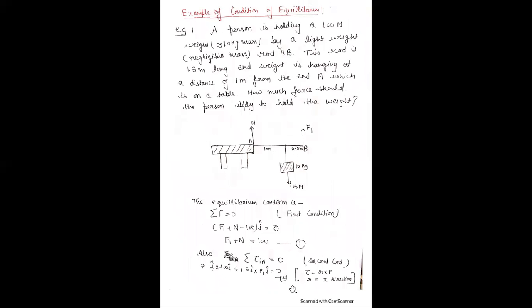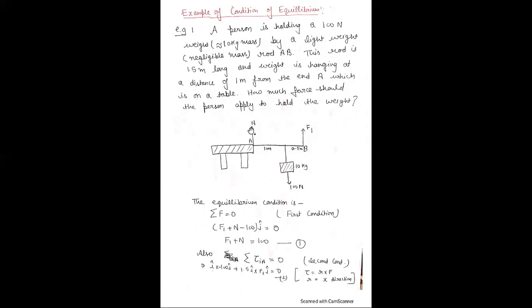And there is an example related to the condition of equilibrium. A person is holding a 100 Newton weight, about 12 kilogram mass approximately, by a lightweight, negligible mass rod AB.